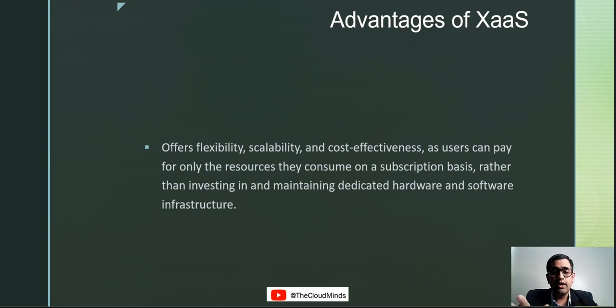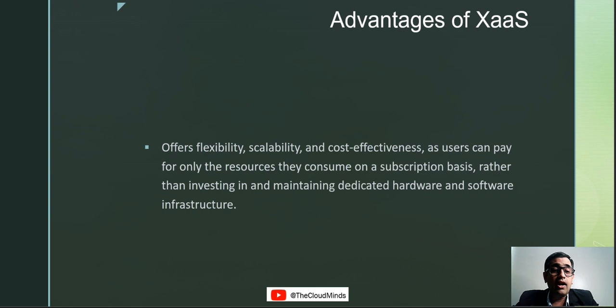But more than that, why people are moving towards cloud technology is because it offers flexibility and scalability. You can scale it as much as you want. It is cost effective. Now the cost effectiveness comes, as I said, from it being a pay-as-you-go model, as users can pay for only the resources they consume. So for example, we were talking about Lambda. If you have created a Lambda function and it just sits there without being used, you're not charged. You're billed only for the time that the Lambda actually runs.